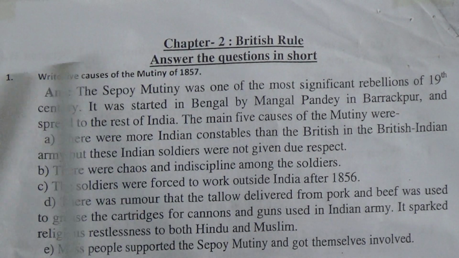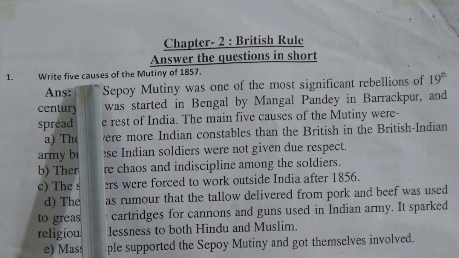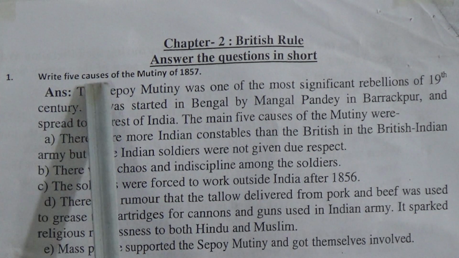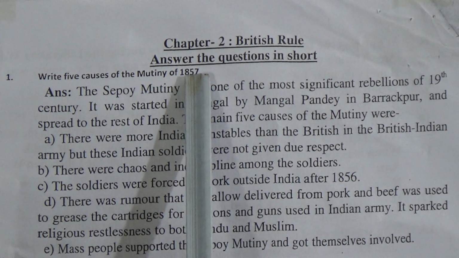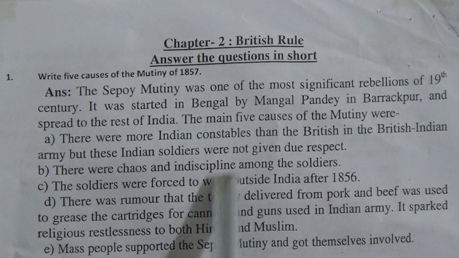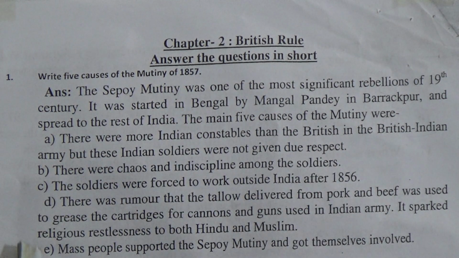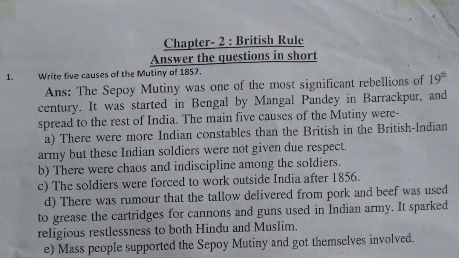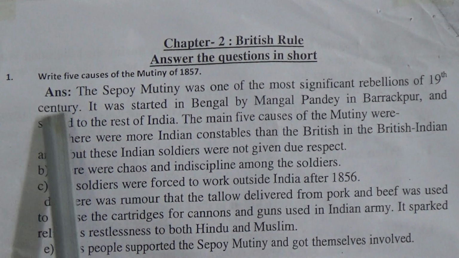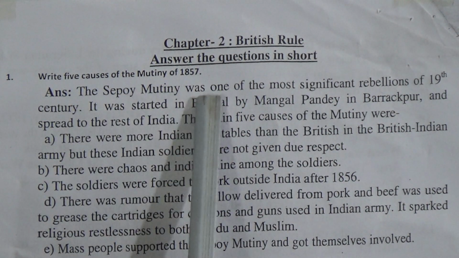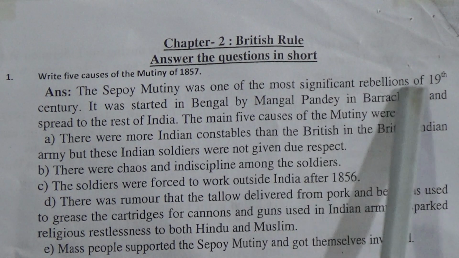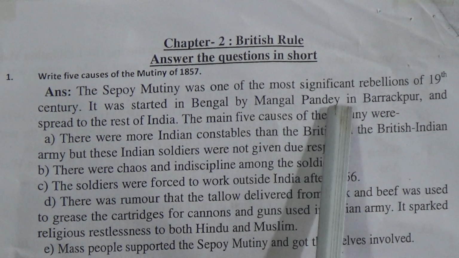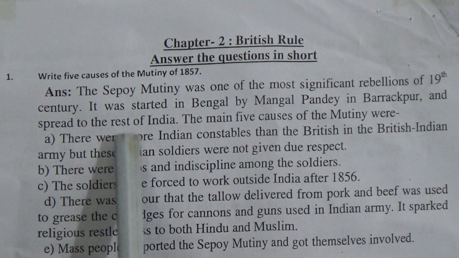Now the first question is: write 5 causes of the mutiny of 1857. I repeat, write 5 causes of the mutiny of 1857. That means you have to write 5 reasons or causes of the Sepoy mutiny of 1857. We have read about it. The answer would be: the Sepoy mutiny was one of the most significant rebellions of the 19th century. It was started in Bengal by Mangal Pandey in Barrackpore and spread to the rest of India.